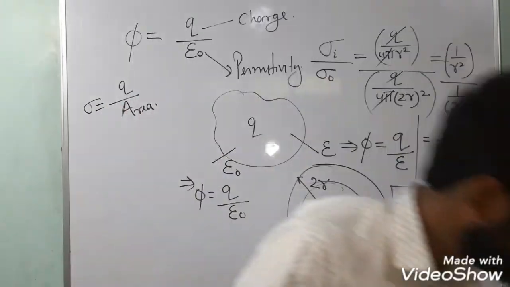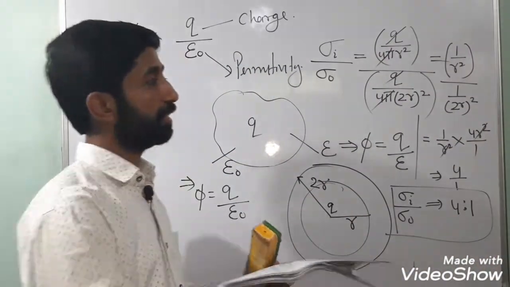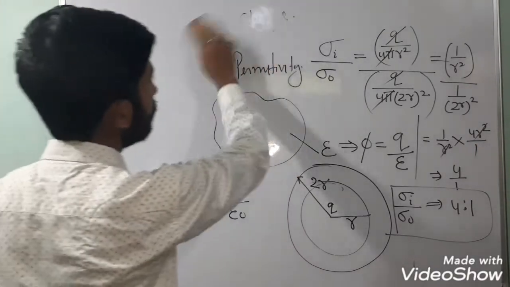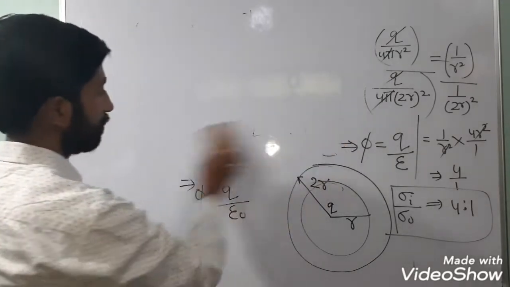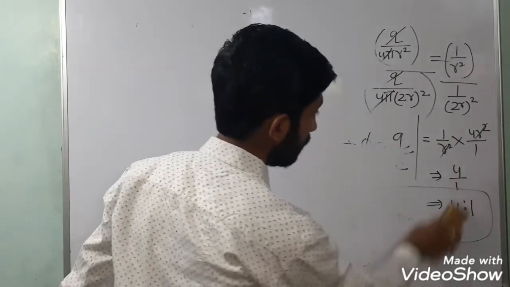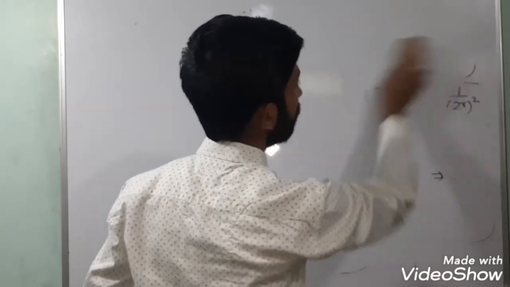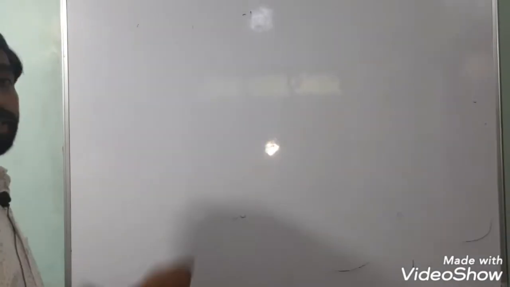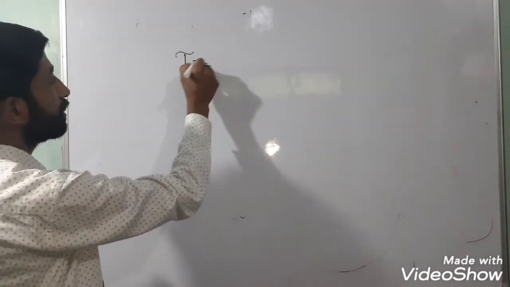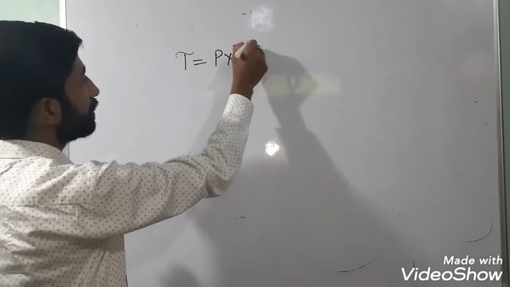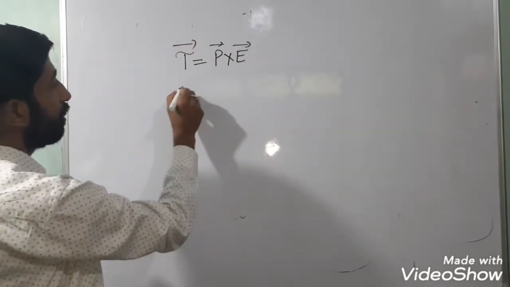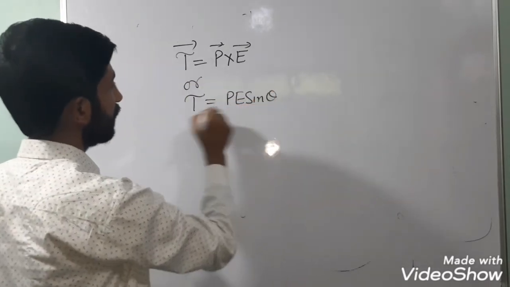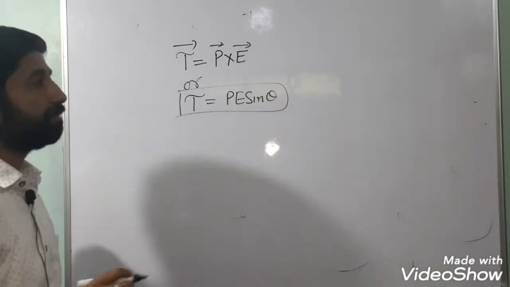Always remember, the question paper always asks you about the cases, which parts students generally leave out because they only focus on the derivation part. The derivation part is 1.5 marks, and the case part is only half a mark. So I will not be doing the derivation, because you know tau is given by P cross E in vector form, or tau is equal to PE sine theta.